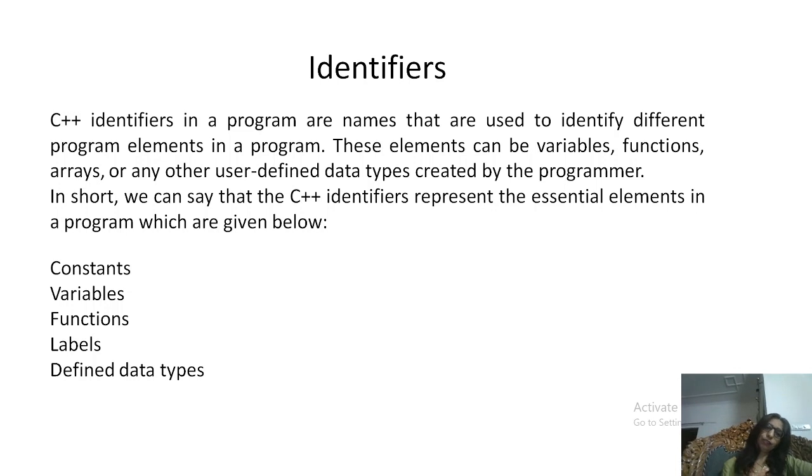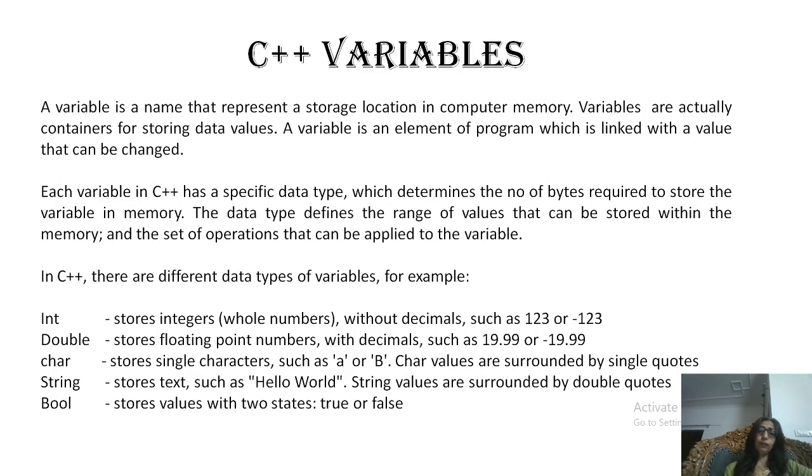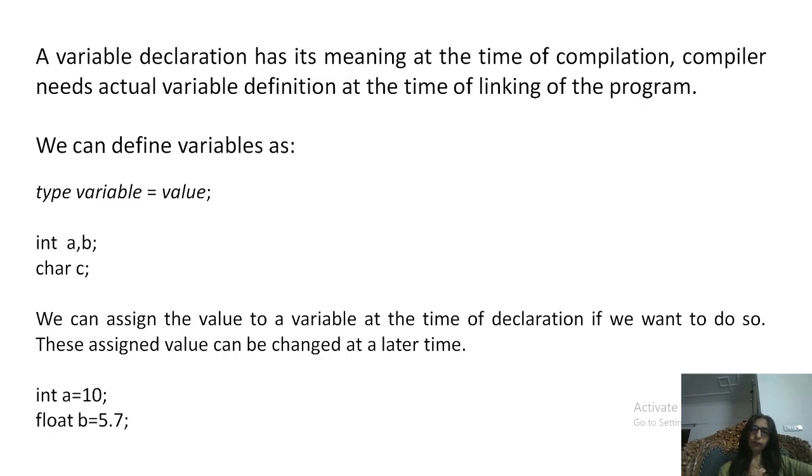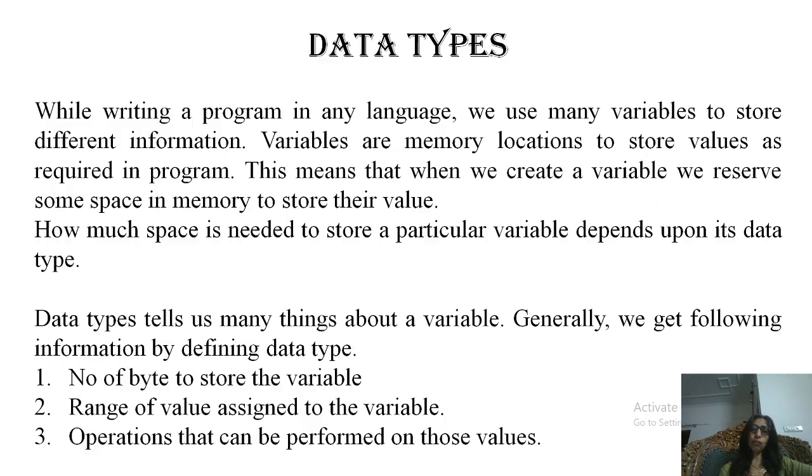Next is identifiers. Identifiers are names of every program element, and it can be a constant, variable, function, or label. There are certain rules, and these rules are mostly the same in all languages. Then variables, the element whose value can vary in a program. Next, constants. These are program elements which cannot be changed during execution.